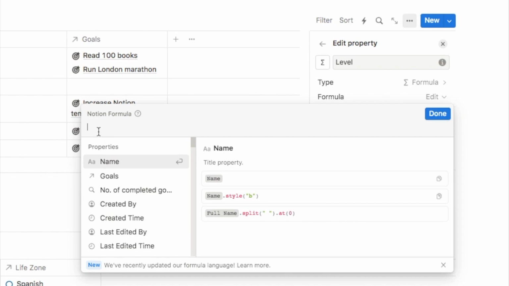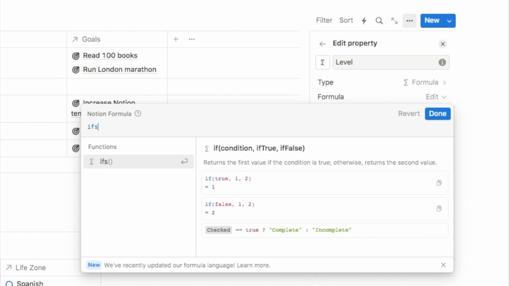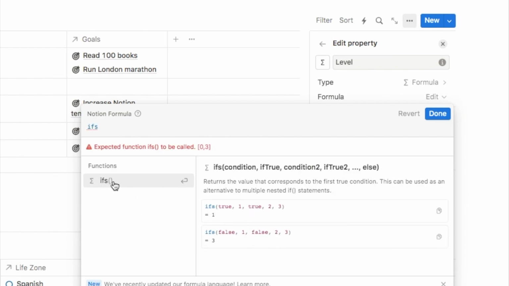So to write several if statements, we can actually use the ifs property. So just type in ifs like this, and you'll see it appear here in the sidebar. So this actually allows you to check multiple different conditions. So that's the one we're going to select.